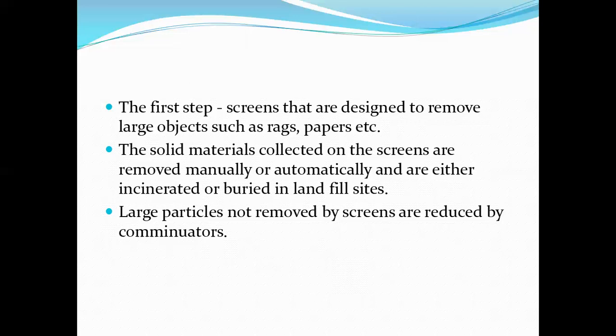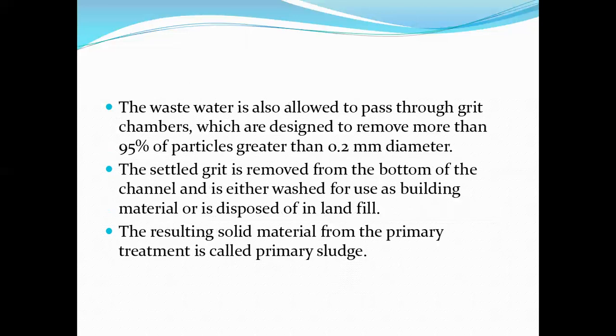The grit and the waste collected at the screens can both be disposed of in landfills, or we can go for incineration as a last step.